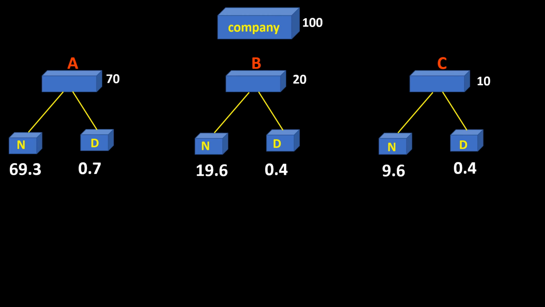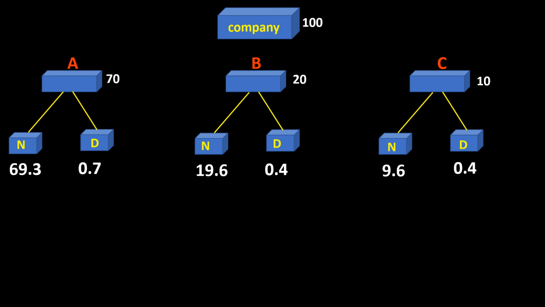So here's once more our diagram. As I said, we don't know how many cell phones are inside the company warehouse, but I chose 100 for simplicity's sake. Out of 100, we know that 70 of those come from Factory A, 20 come from Factory B, and 10 come from Factory C. We also know that out of 70 cell phones coming from Factory A, 69.3 of those are non-defective, 0.7 are defective. Out of the 20 cell phones from Factory B, 19.6 are non-defective, 0.4 are defective. And of course, coming from Factory C, there's only 10 of them, 9.6 of those are non-defective and 0.4 are defective.